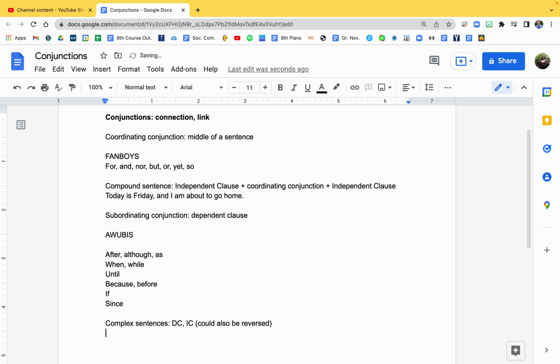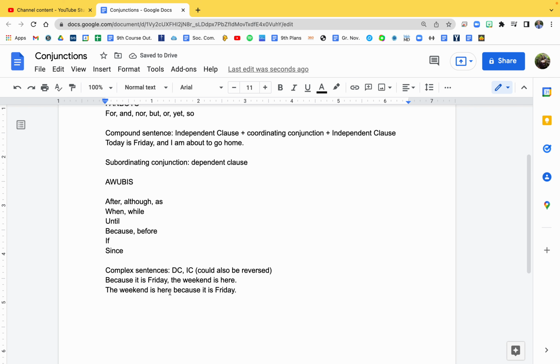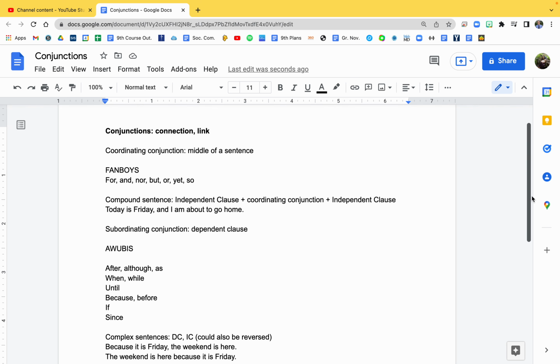So let's do DC plus IC. Because it is Friday, the weekend is here. Dependent clause, independent clause. When you start with the dependent clause, you got the comma. And because is one of our AWUBIS words, subordinating conjunctions. So that is a complex sentence. You could reverse that. The weekend is here because it is Friday. So I'm starting with my independent clause. Notice when you reverse it, when you start with the independent clause, you don't put a comma right here. So that's just one thing to learn with punctuation.